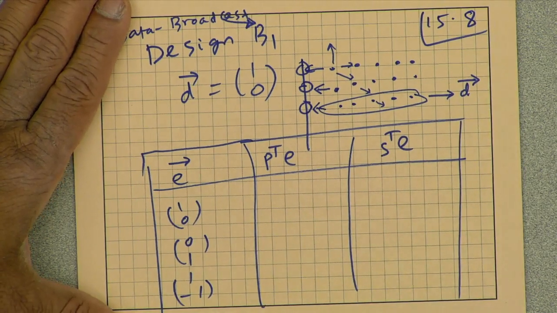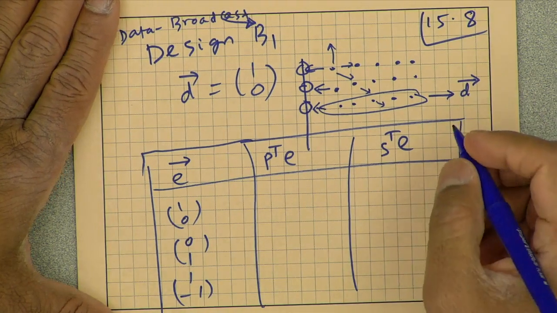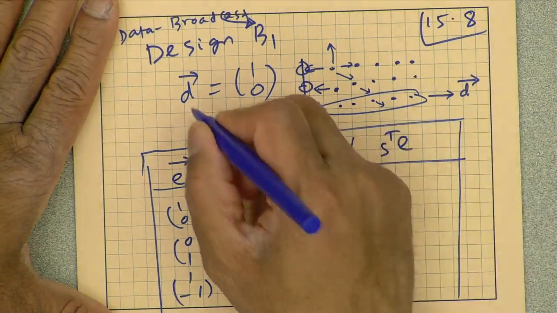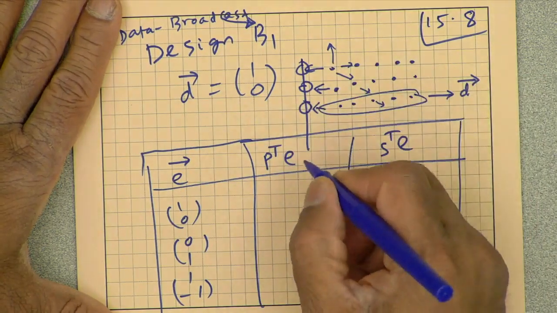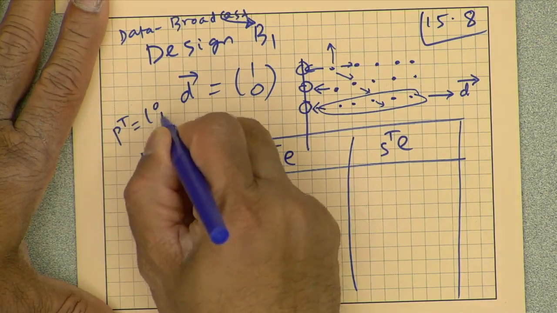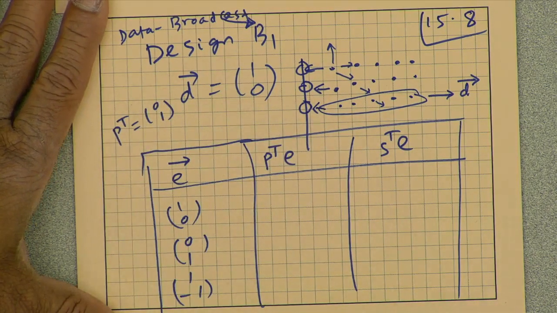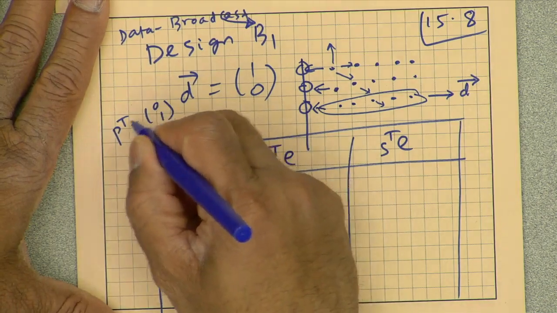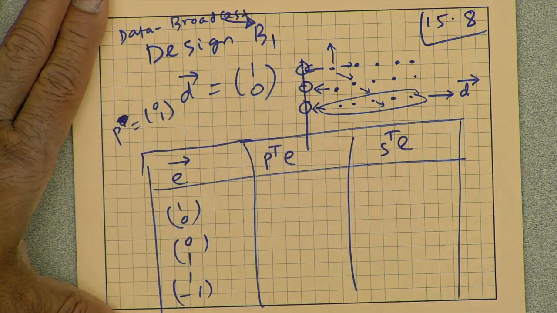I need to define P transpose such that P transpose D is 0. So let's define P transpose equal to 0, 1, and that guarantees P transpose D is 0, since 0, 1 times 1, 0 is 0.